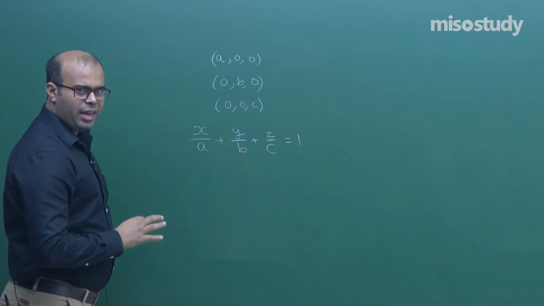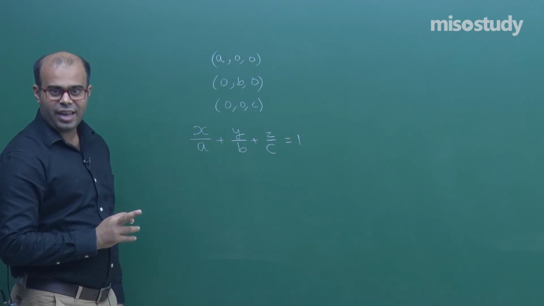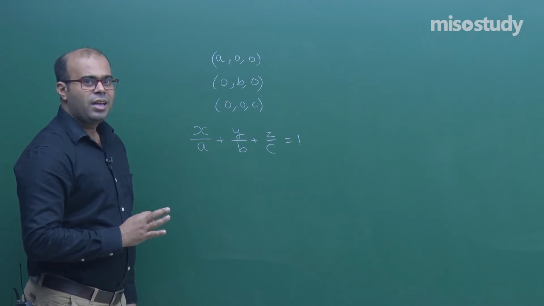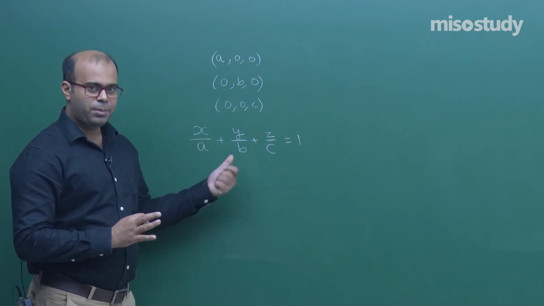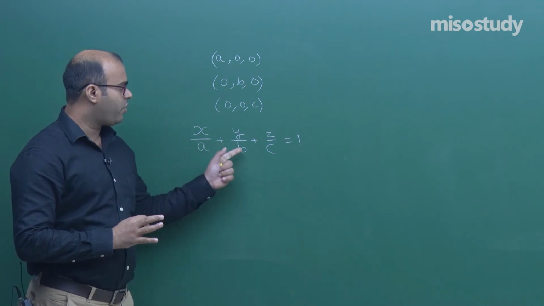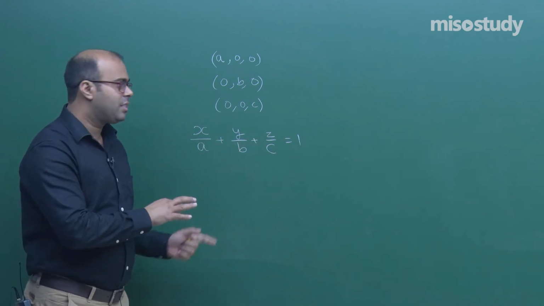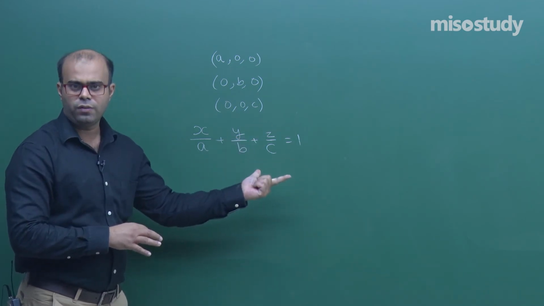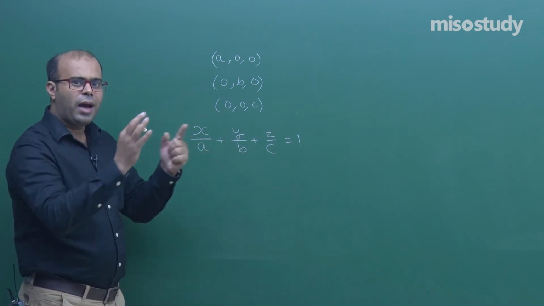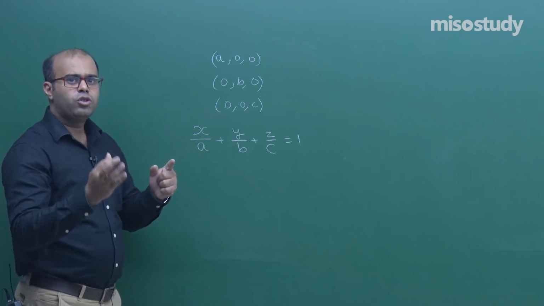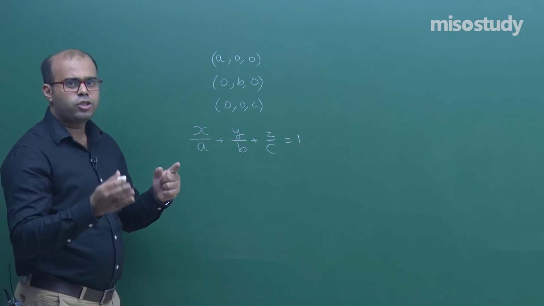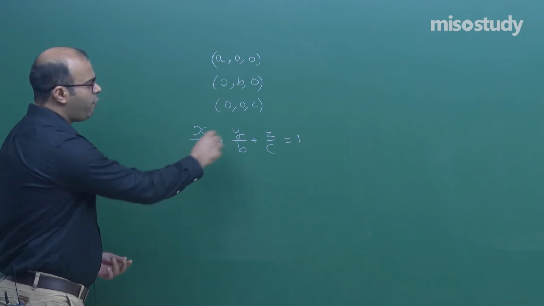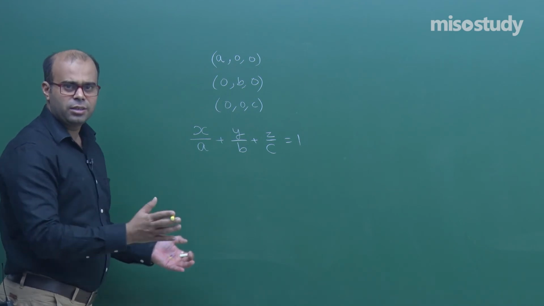Can you remember, this is analogous to the equation of a straight line in coordinate geometry, where the x intercept is a and y intercept is b. So, we write there x by a plus y by b equal to 1. Here the plane adds one more coordinate axis and one more intercept and gives the equation of the plane. So, you can try to match the results of what you studied for a straight line in coordinate geometry with a plane in 3-dimensional geometry. Okay, students. Now, we have to prove this. We cannot just say that it is similar to that.